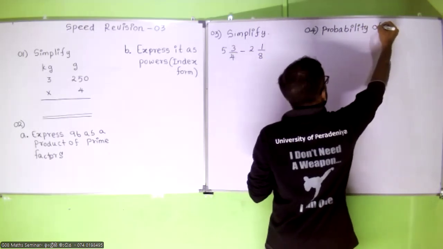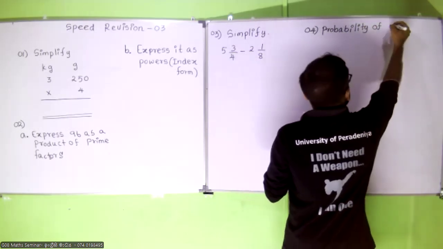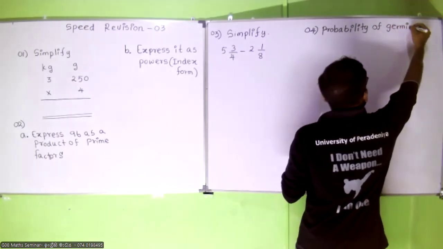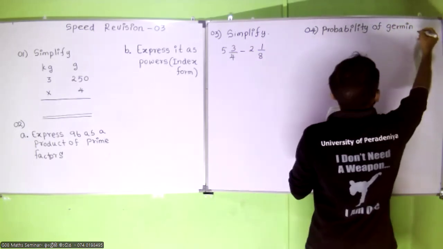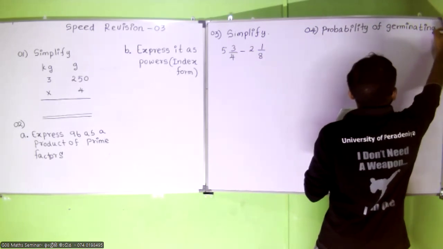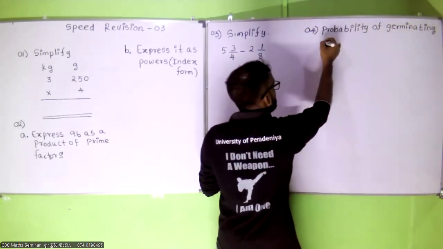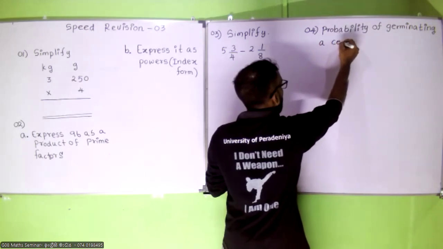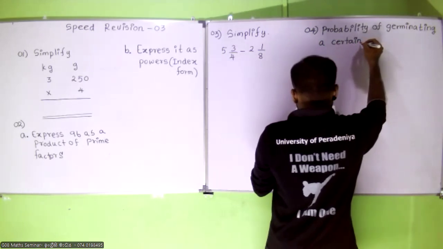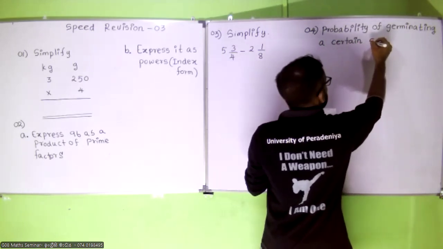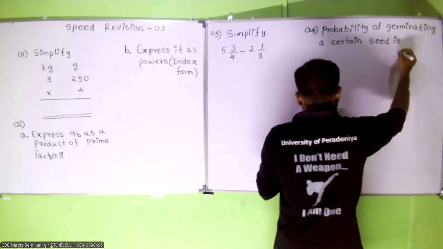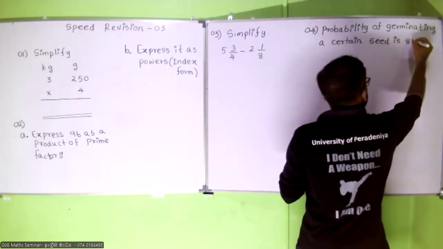Probability of germinating a certain seed is 85%.